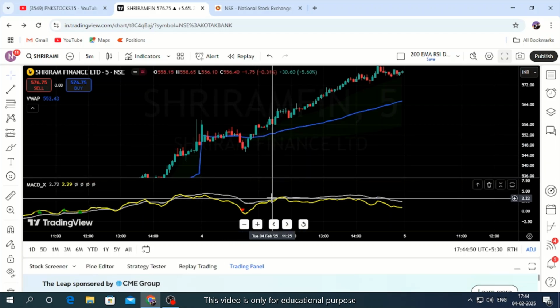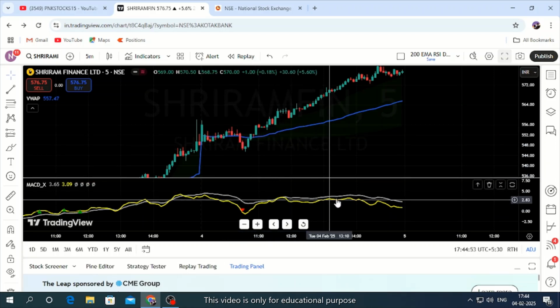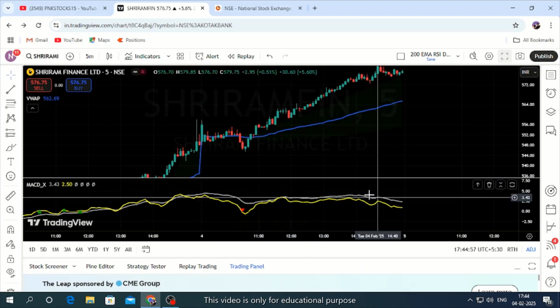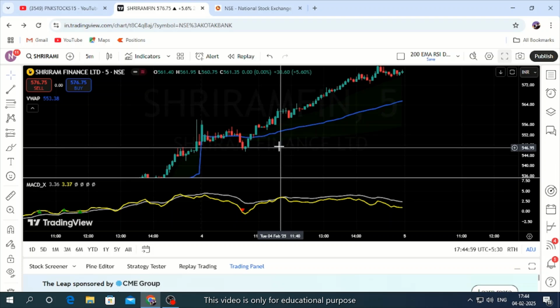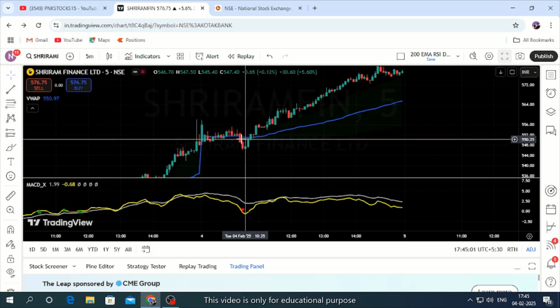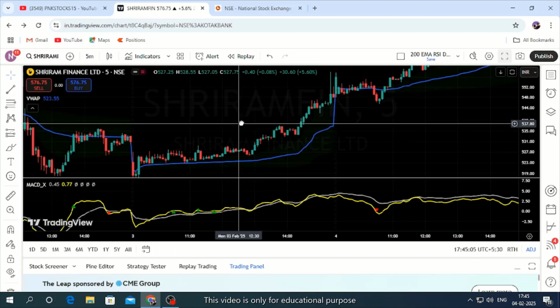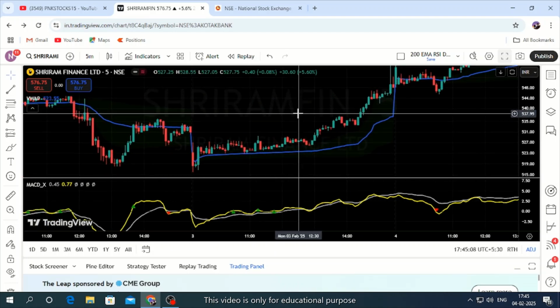And you didn't have any kind of a crossover here, so you're not going to take a trade in this. But in general, with VWAP itself you can take a trade here as well, but we'll see a valid trade based on this strategy.